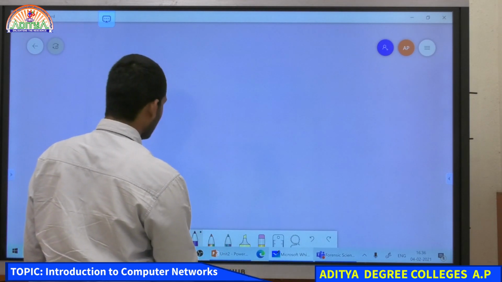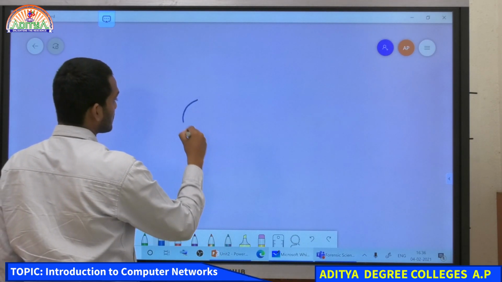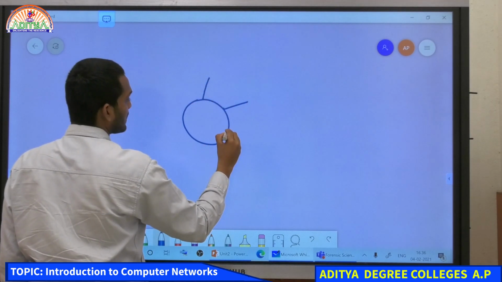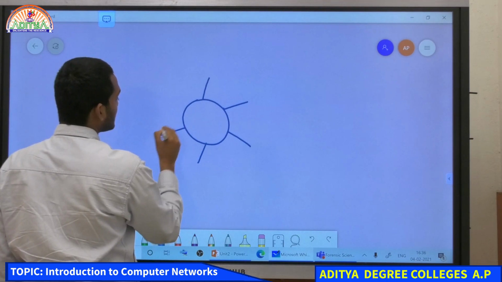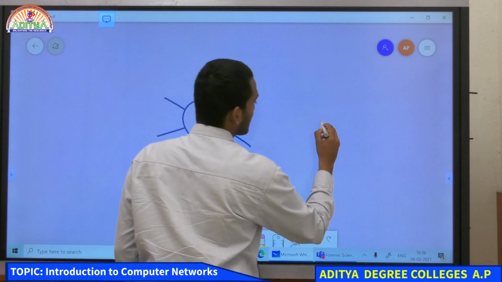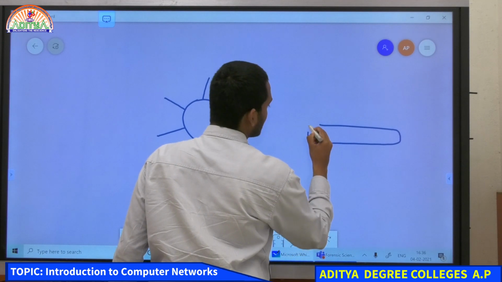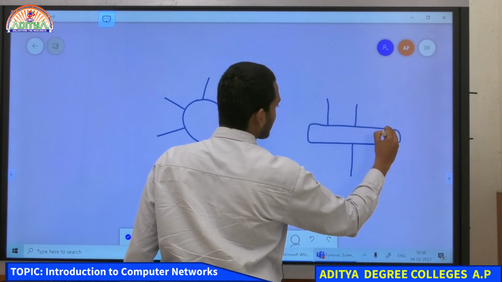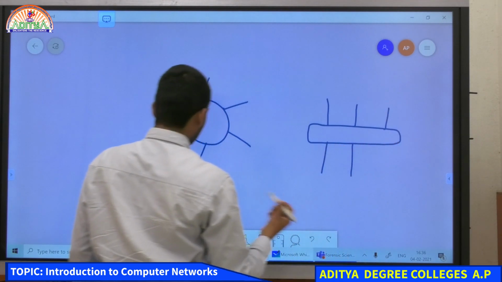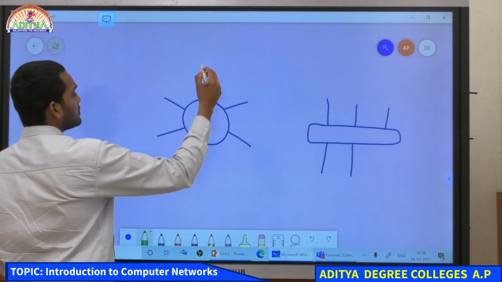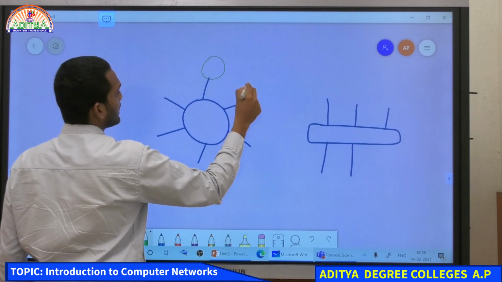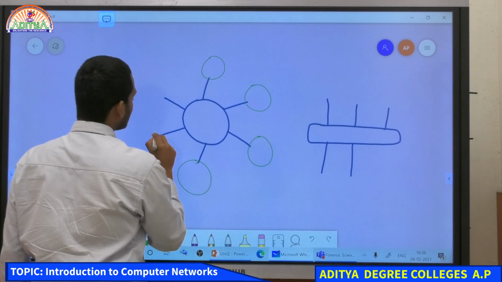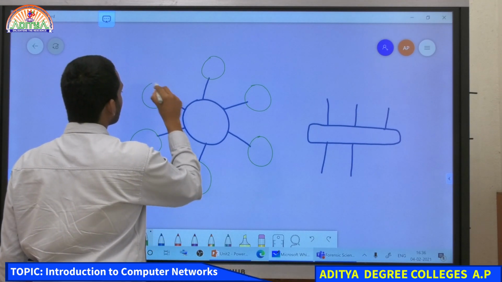We have one host node, and this host node is providing different connections to the computers. Previously it was only a bus network, and this bus had different connections. Now we have only one point, and through that point itself all the nodes are connected to each other.